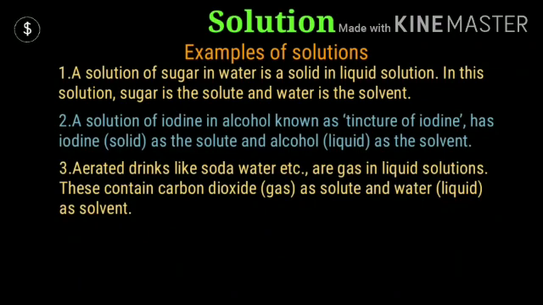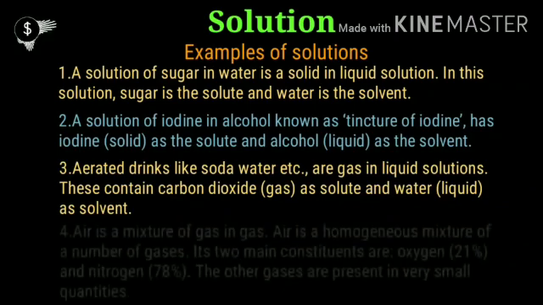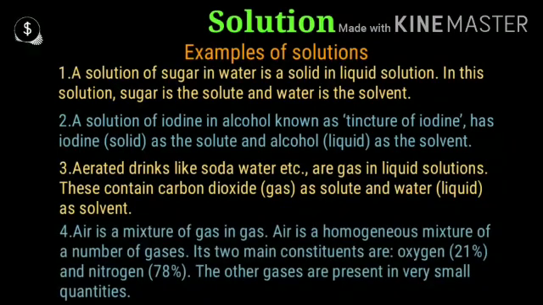It means iodine is taken in less amount and alcohol is taken in more amount. Next example is all the aerated drinks like soda water etc. They are gas in liquid solutions, and these contain carbon dioxide gas as solute and water in liquid form as solvent. One more example you can see, air is a mixture of different types of gases.